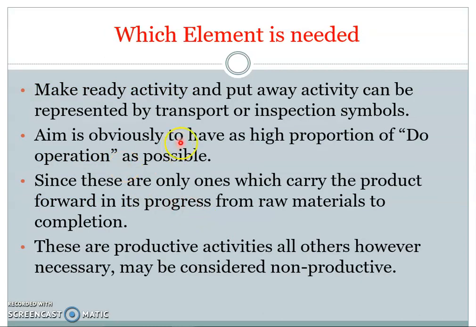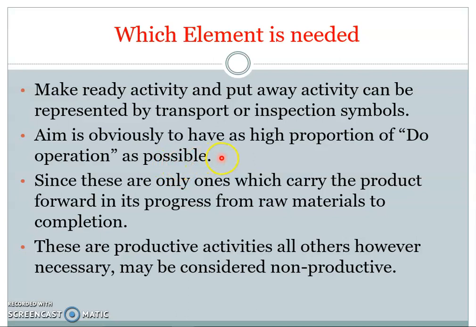Now which element is needed? Make ready activity and put away activity can be represented by transport or inspection symbols, where we have to actually touch the workpieces. Our aim is obviously to have as high a proportion of do operation as possible.